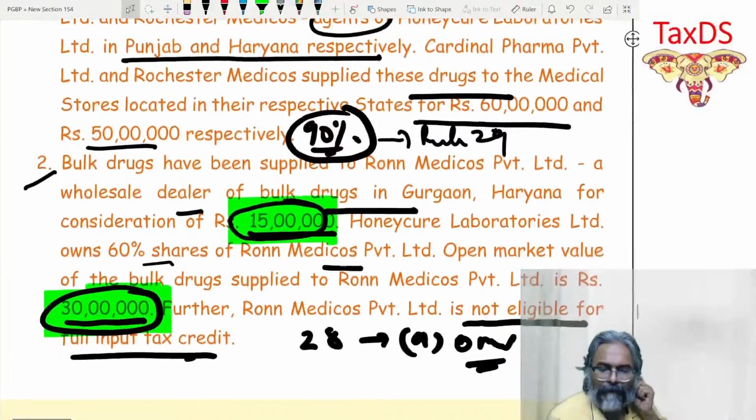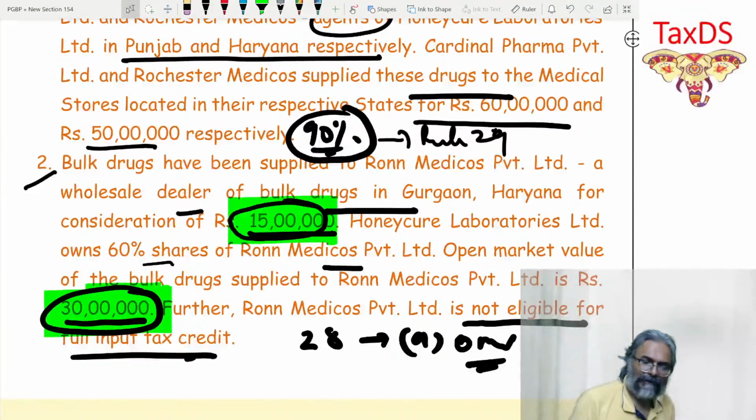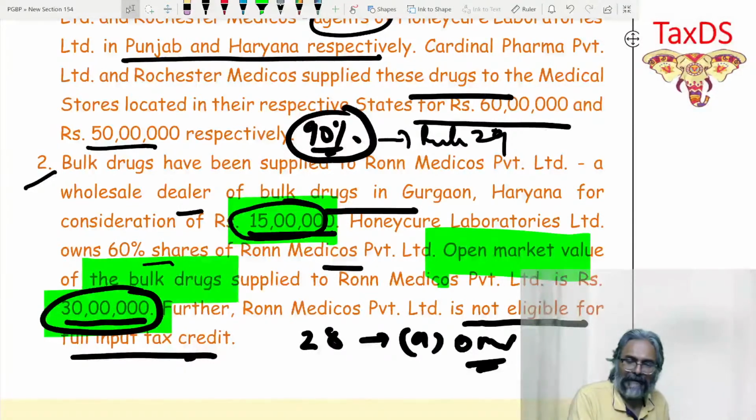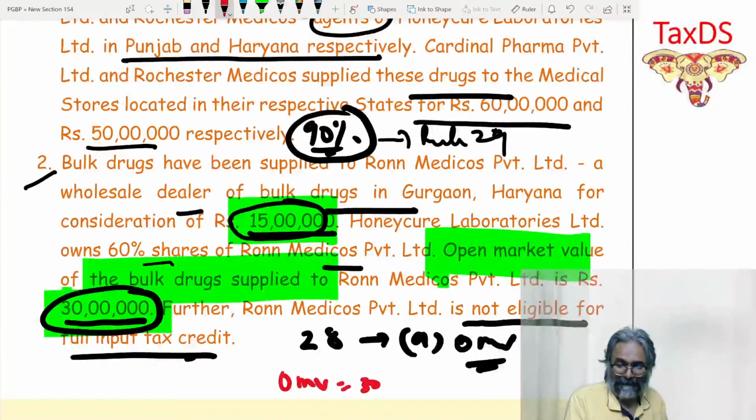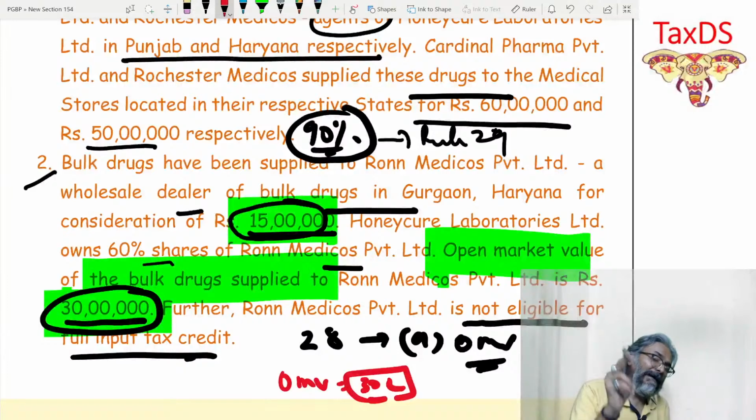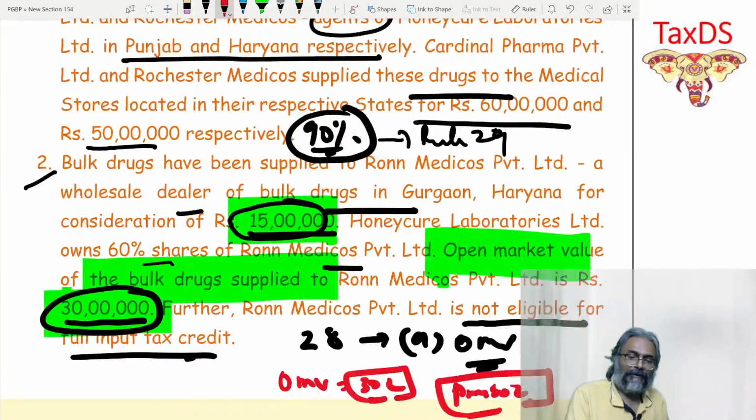Do we have the open market value in this particular context, students? What they have given to us is that the open market value of the bulk drug supplied is 30 lakhs. So the open market value has been given to us, which is 30 lakhs. Now, can I apply provision number 2 also in this case? So 30 lakhs is one option with me, the open market value. But what does provision number 2 say?